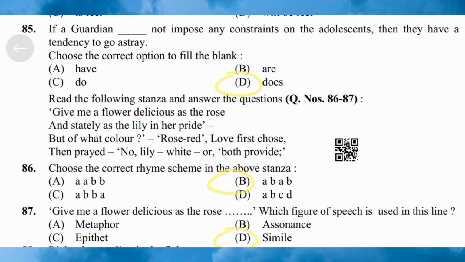Next question 87. Give me a flower delicious as the rose. Which figure of speech is used in this line? Option A, metaphor. Option B, assonance. Option C, epithet. Option D, simile. Here we use as and this is used for simile, so correct answer is option D, simile.